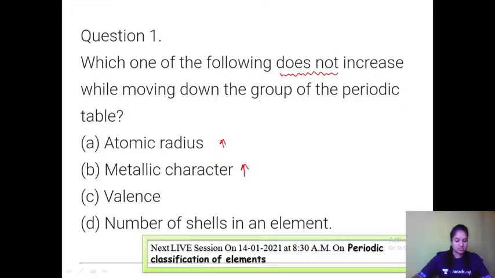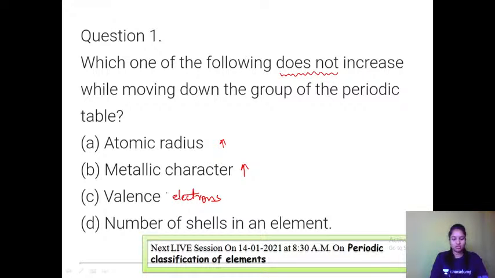And coming to valence electrons, as you go from top to bottom in a particular group, each group has its own set of valence electrons that remains the same for all the elements present in that group. So in a particular group, all the elements would have the same number of valence electrons. If they have the same number, then this value is not going to increase, nor is it going to decrease, right?